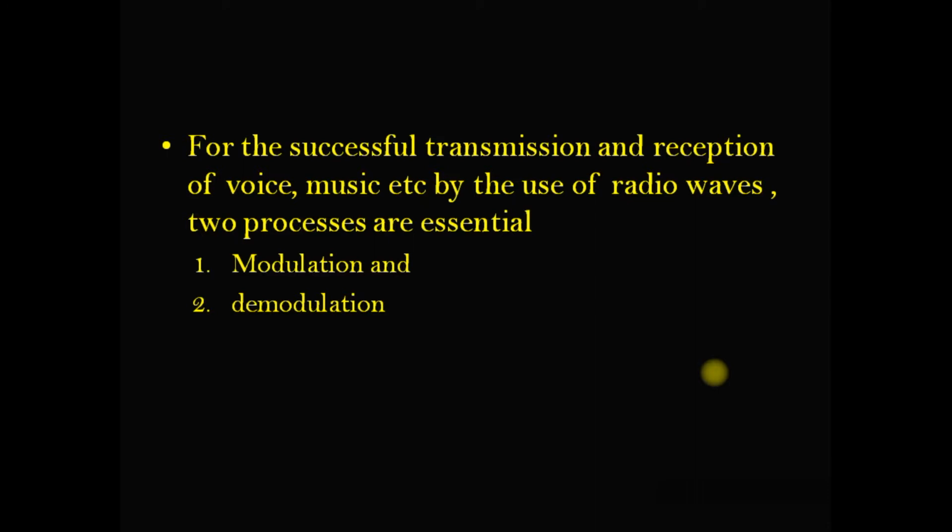We have seen many events going on in and around the world, and we see them on TV and get the information. So how have this voice, music and vision come to us? For successful transmission and reception of voice, music, etc. by the use of radio waves, two processes are essential. One is modulation, another one is demodulation.